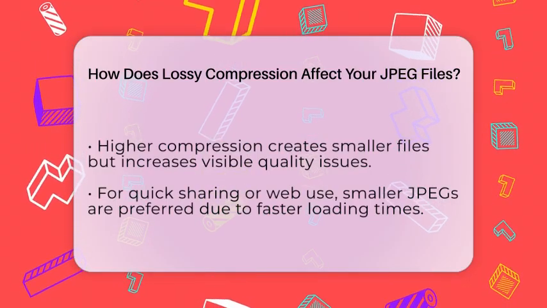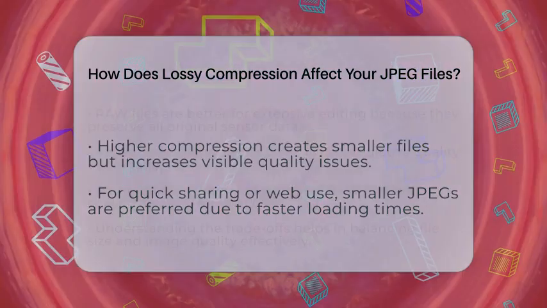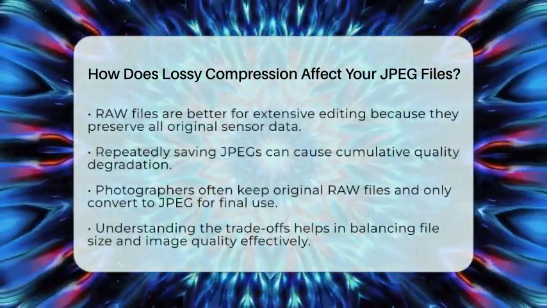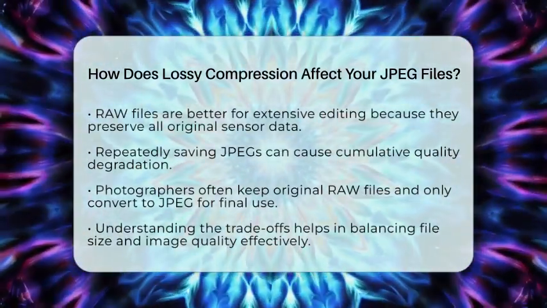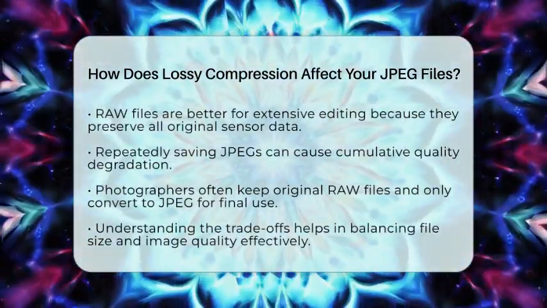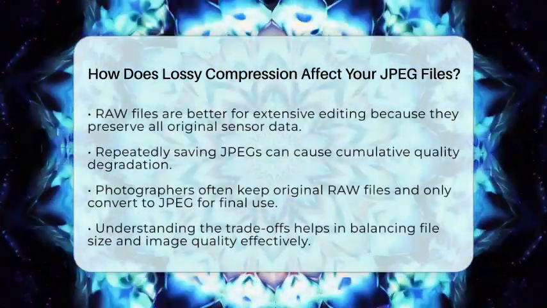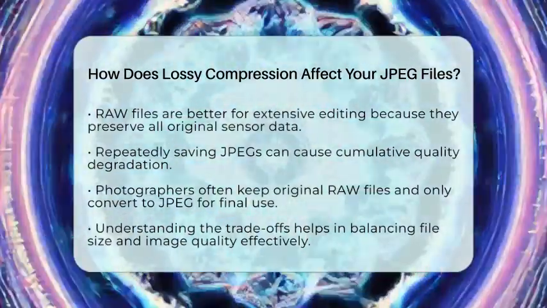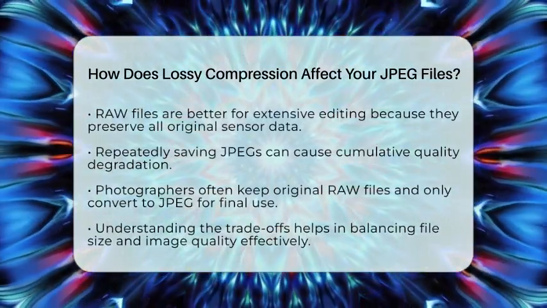File management also plays a role here. JPEGs are easier to handle because they are smaller and compatible with most devices. However, repeatedly saving a JPEG can cause cumulative quality loss. This is why many photographers prefer to keep original RAW files safe and only convert to JPEG when needed for final use. In summary, lossy compression in JPEG files reduces their size by removing some image data permanently.